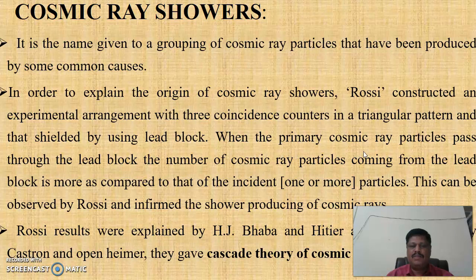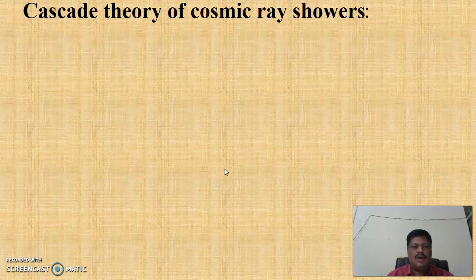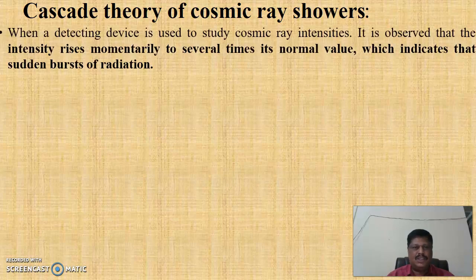When the primary cosmic ray particles pass through the lead block, the number of cosmic ray particles coming from the lead block is more as compared to that of the incident, that is, 1 or more particles. This was observed by Rossi and informs the shower production of cosmic rays. Rossi's results were explained by H.J. Bhabha and Heitler, and independently by Carlson and Oppenheimer. They gave the cascade theory of cosmic ray showers. So in this slide, we see how the cascade of cosmic ray showers is produced.